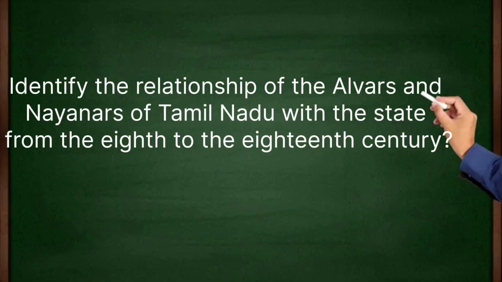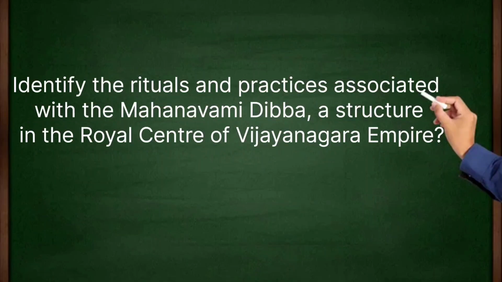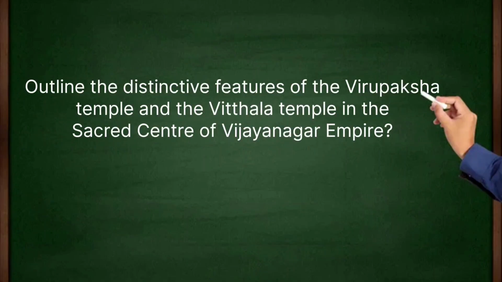Identify the relationship of the Alvars and Nayanars of Tamil Nadu with the state from 8th to 18th century. Identify the rituals and practices associated with the Mahanavami Dibba, a structure of the royal center of Vijayanagara Empire. Outline the distinctive features of the Virupaksha temple and Vitthala temple in the sacred center of Vijayanagara Empire.